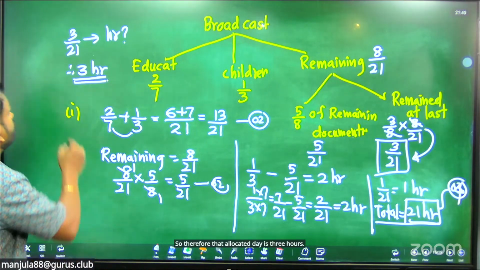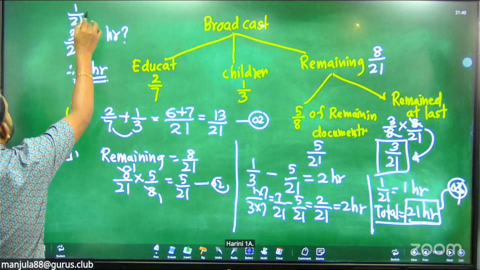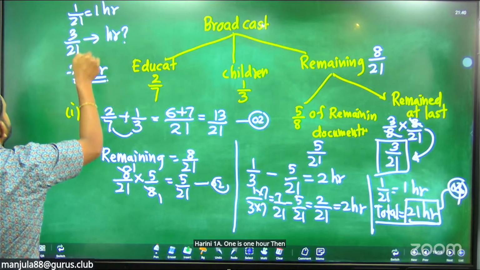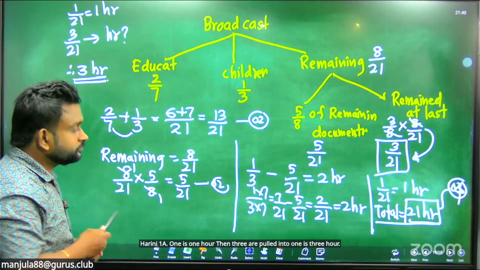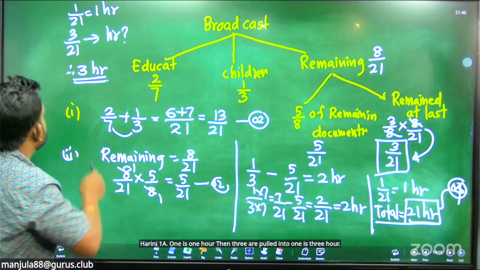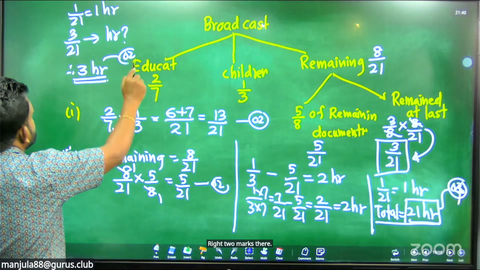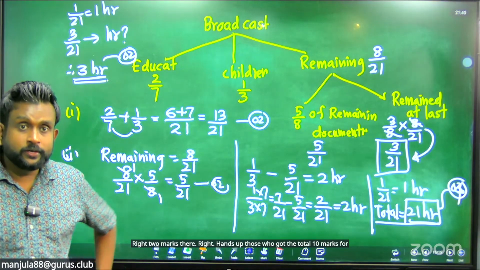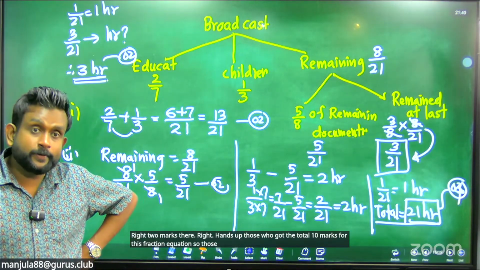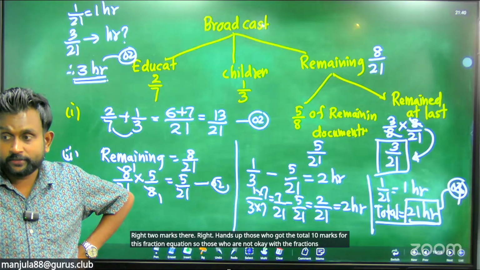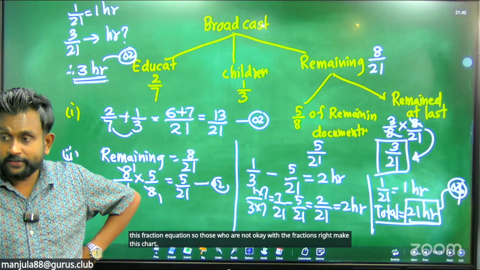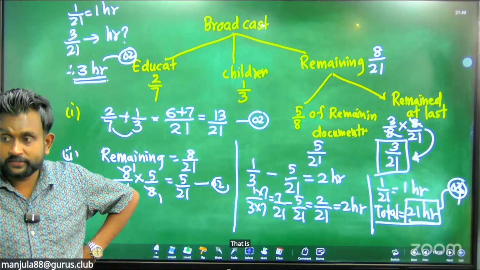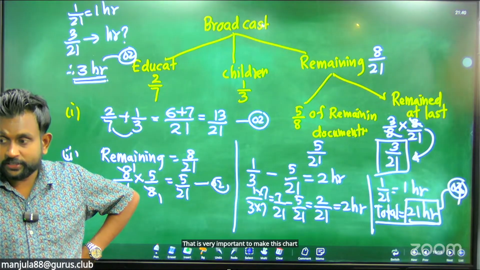Right, 1 upon 21 is 1 hour, then 3 upon 21 is 3 hours. Right, 2 marks there. Hands up those who got the total 10 marks for this fraction question. So those who are not okay with the fractions, make this chart and get used to this chart. That is very important, making this chart and dealing with the chart.